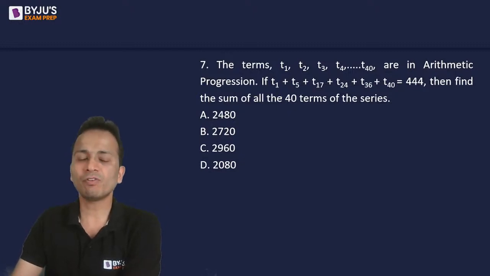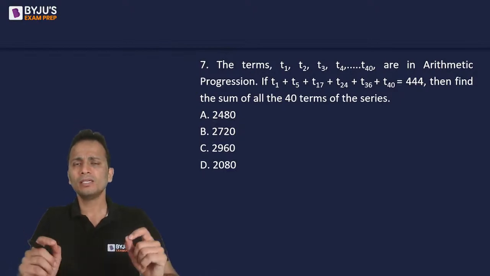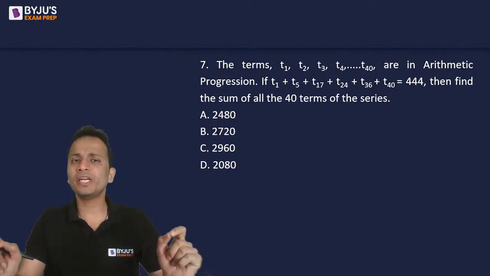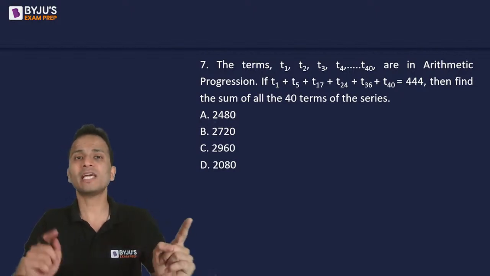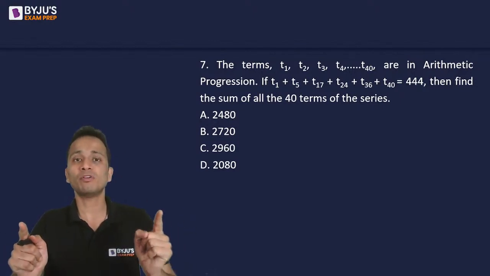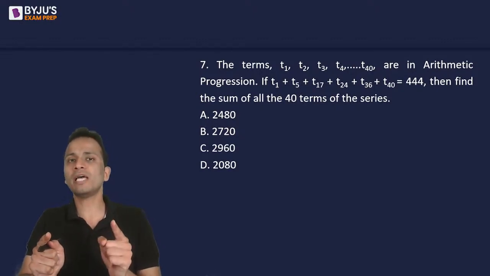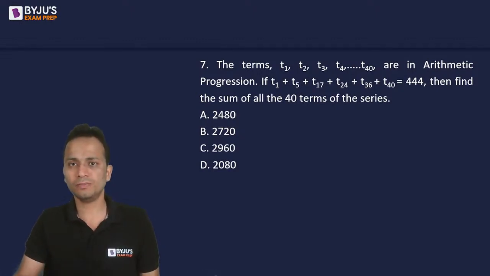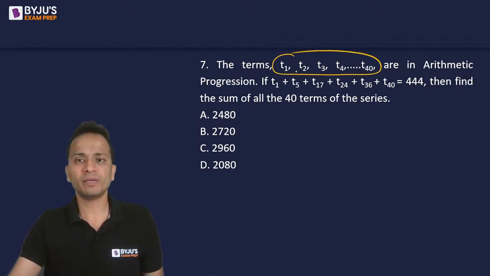Chaliye, the logic that will be used here is that in an arithmetic progression, the sum of the terms which are equidistant from the ends will always be equal. So the sum of the first and last term will be equal to the sum of the second and second last term, will be equal to the sum of the third and third last term, and so on. Now these 40 numbers are in arithmetic progression.